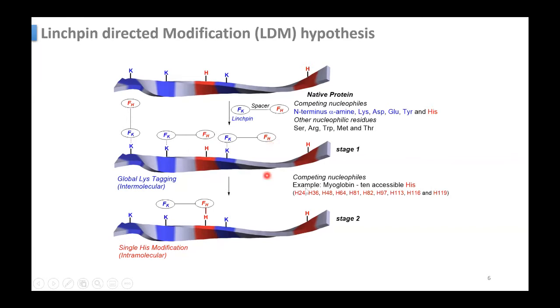So then you use something that removes this FK, because this reaction is reversible. So you can use something that can remove this FK, and only this FH gets attached. So this is the basic idea. Instead of this intermolecular reaction where all these lysines get attached, after this reaction this becomes intramolecular. After this intramolecular reaction, it gives you the single histidine modification. So this is the basic idea. This might not be clear right now, but in the process I will make it clear.